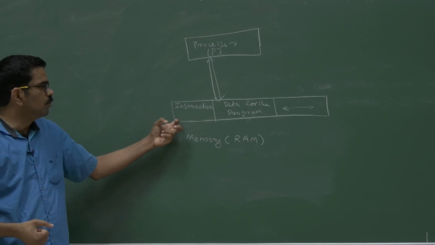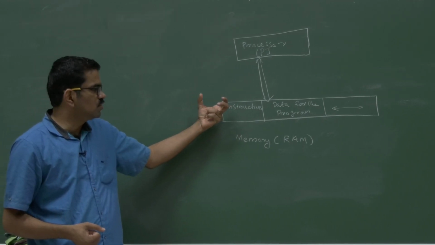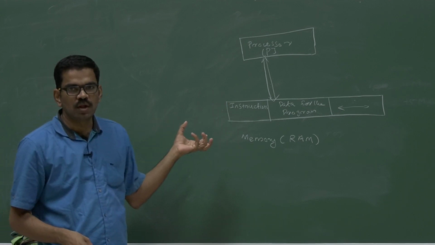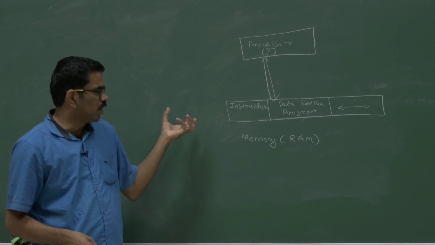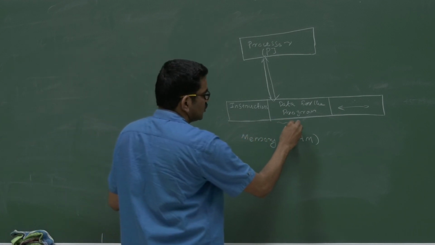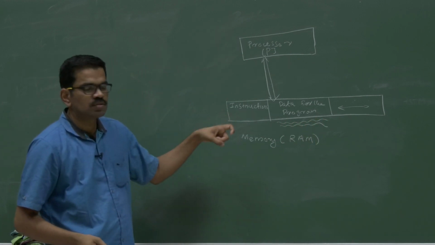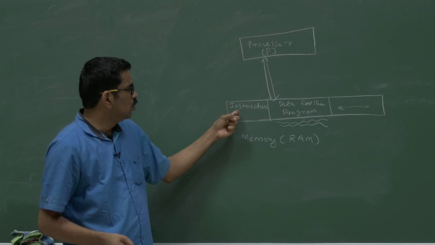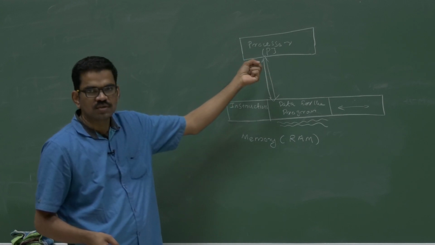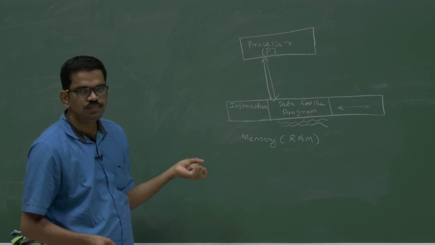from the memory. Each instruction may require some operands. For example, if add is an instruction which is available in a processor, then add will require some data, like a value n and value m. You have to add m and n, means m and n will be residing in this data location. Instruction like add will be residing here. So processor loads the instruction, fetches the operands for that instruction, then executes the instruction. Then the result needs to be stored back into the memory.